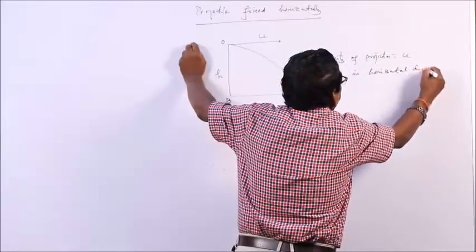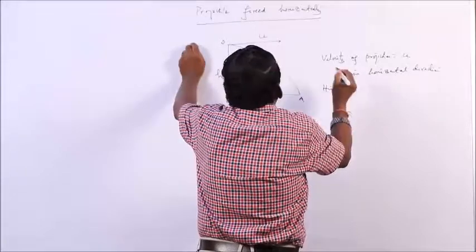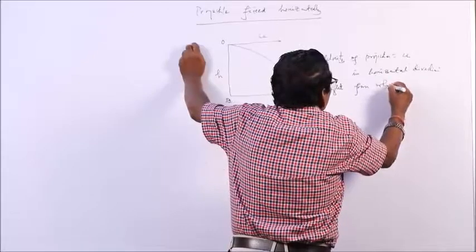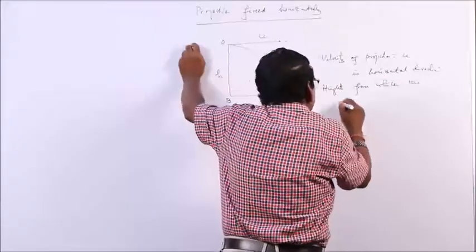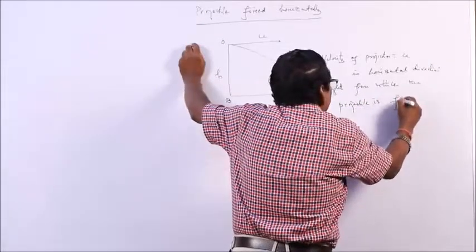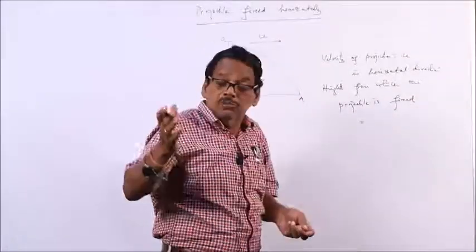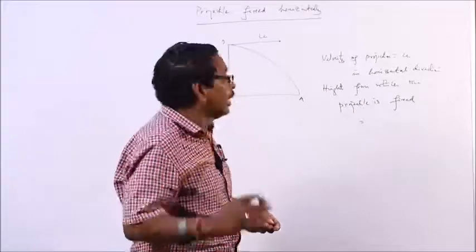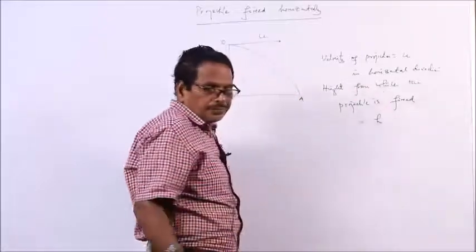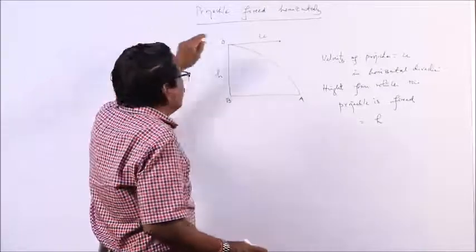And h is the height from which the projectile is fired. This idea is important because while bombing or throwing food packets, this theory will be applied. So, let us first find out the equation.